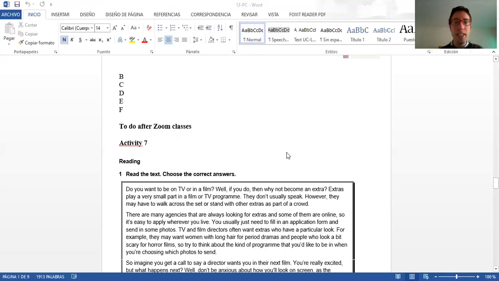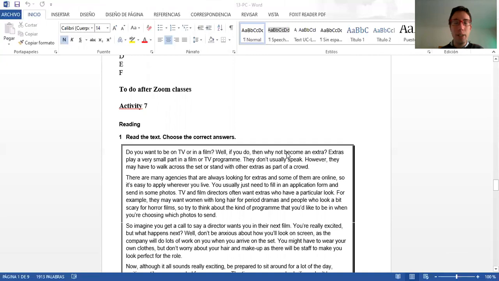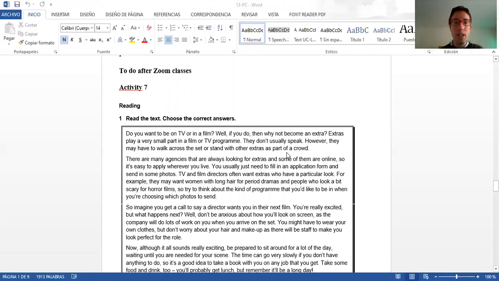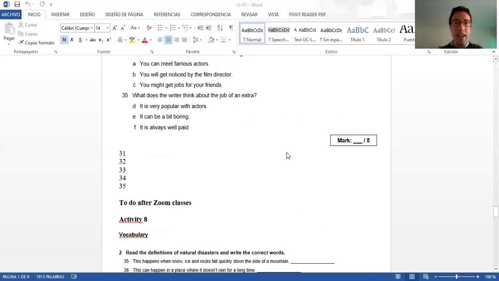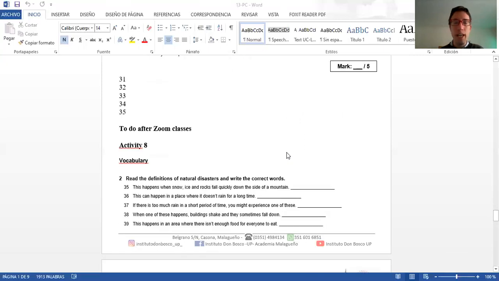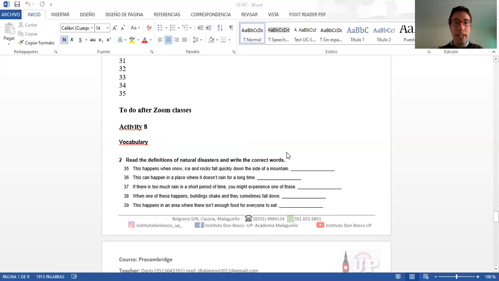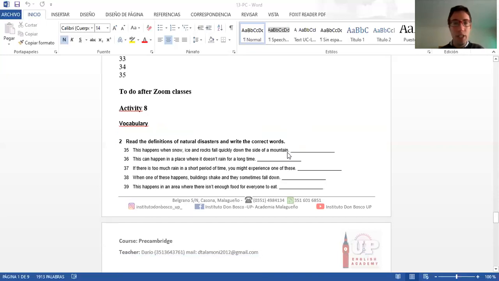Activity seven is an activity to do after Zoom classes. It's a reading comprehension activity. You have to read the text and choose the correct answer, 31, 32, 33, 34, 35. Activity eight is also an activity that you have to do after Zoom classes, and this is another vocabulary section in which you have to read the definitions of natural disasters and write the correct words. Remember that we worked with natural disasters. We talked a little bit about natural disasters.